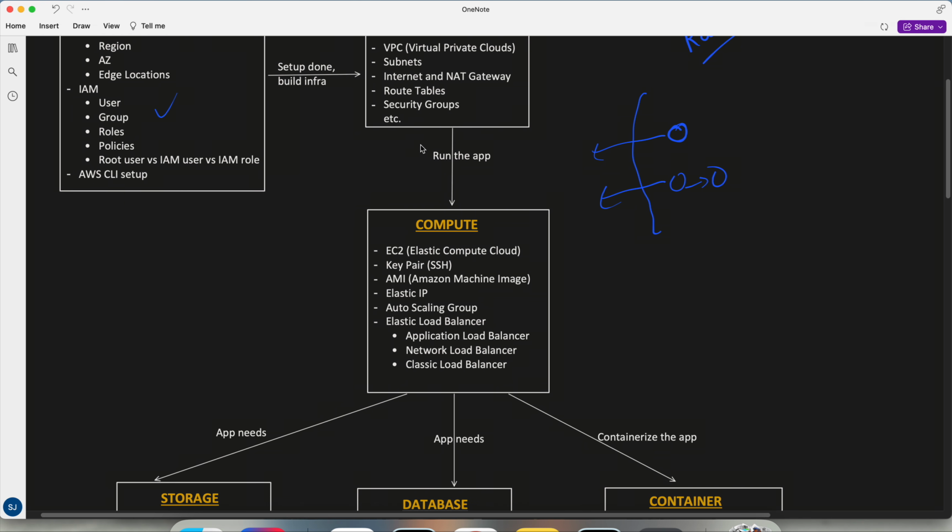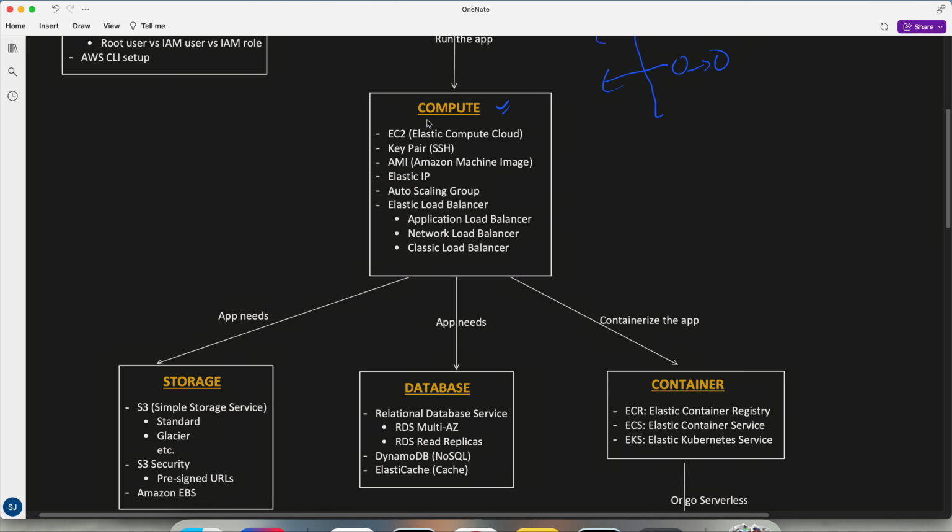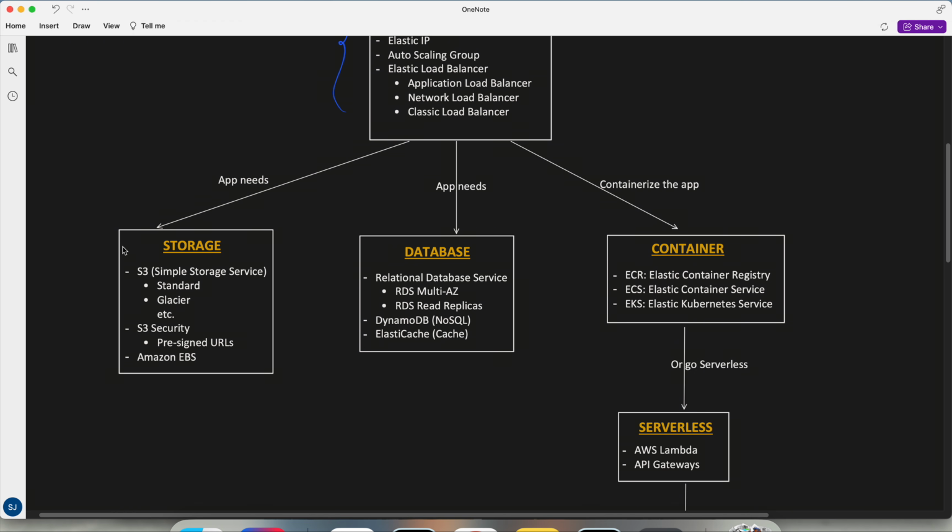Okay, then once the network part is completed, we will have the compute section where we will set up our servers. Application load balancer, network load balancer, classic load balancer, all types of load balancers, and our EC2, we will set up everything. Once our application is set up, our app needs storage, so we will cover different types of storage available, like S3, and within S3 there are different flavors.